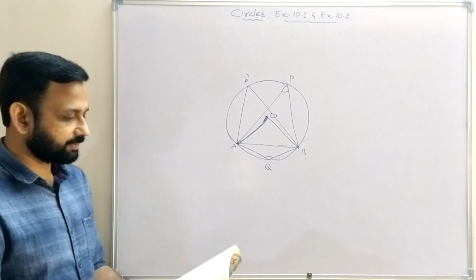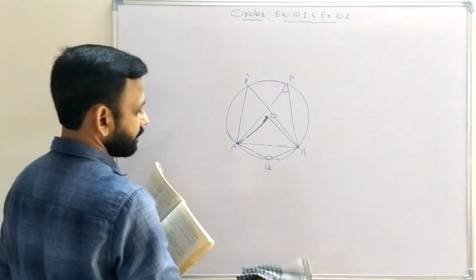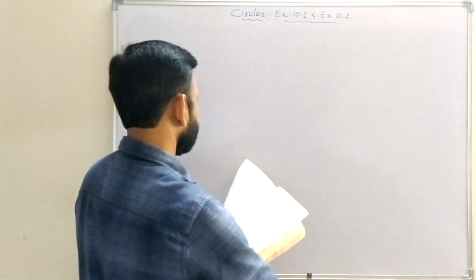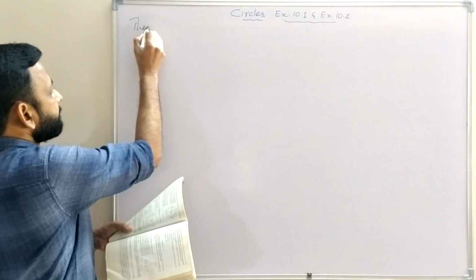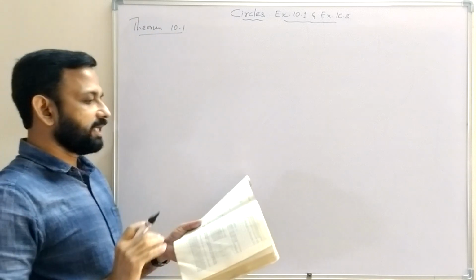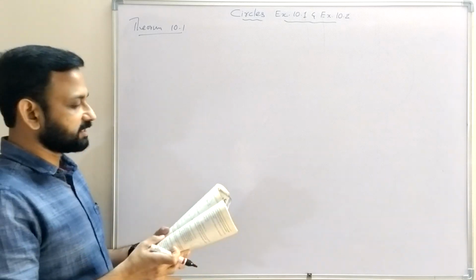Now we have to do one theorem. So that theorem is theorem 10.1. Equal chords of a circle subtend equal angles at the center.